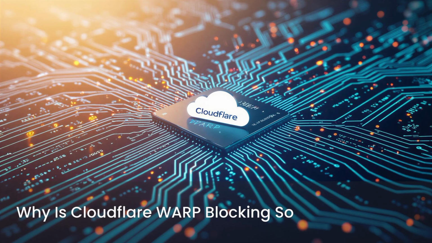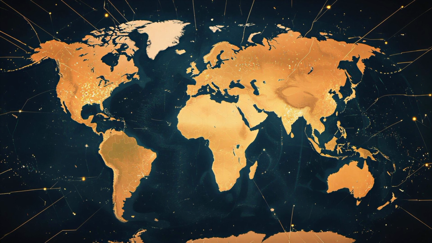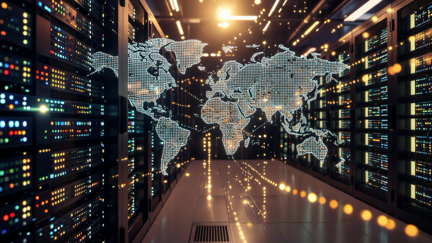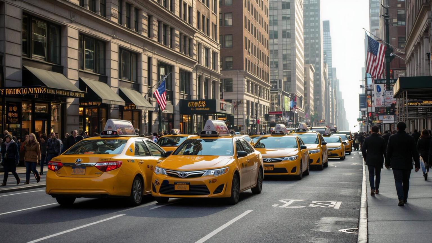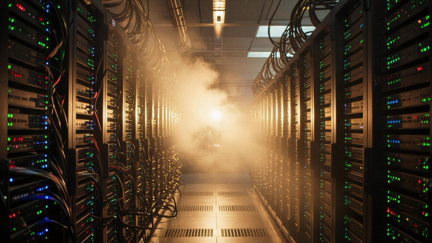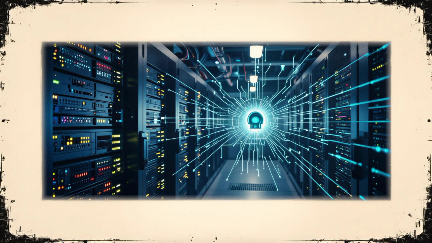Chapter 2. Why is Cloudflare WARP blocking so many IPs? Cloudflare operates one of the largest content delivery networks, or CDNs, on Earth. Every day, it handles billions of requests from around the world. To prevent spam, DDoS, and abuse, WARP filters traffic by origin and risk level. In crowded hubs like New York, Los Angeles, and Miami, VPN data centers and cloud servers generate massive traffic. Many attacks, scrapers, and bots also come from these same networks.